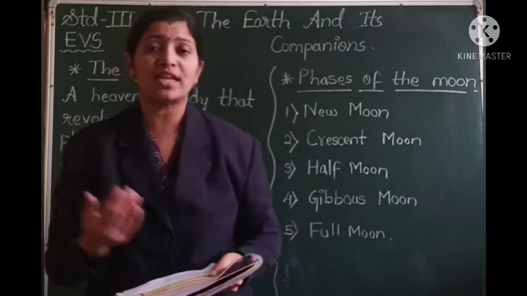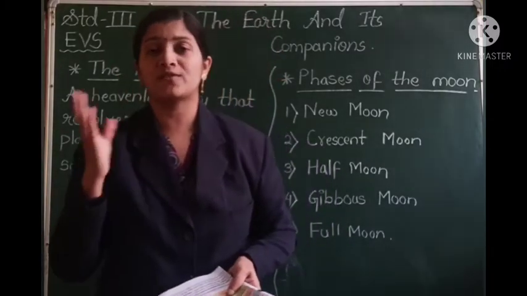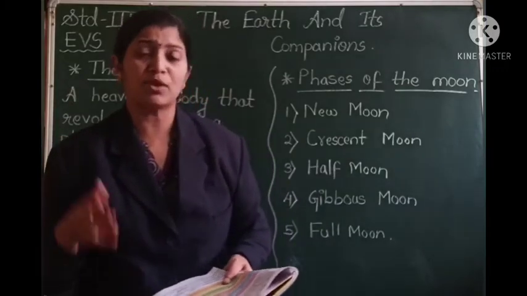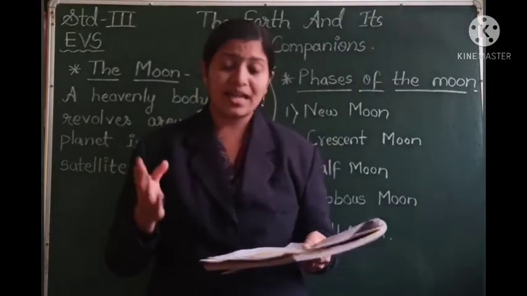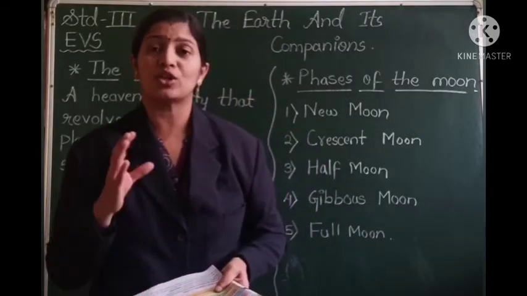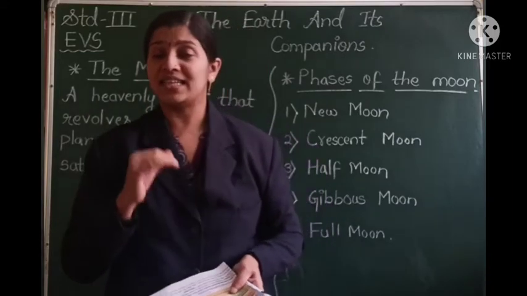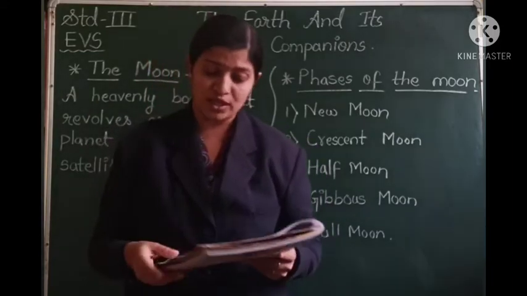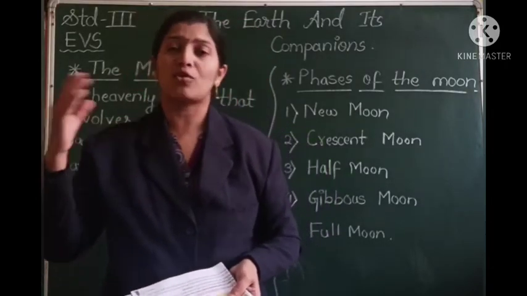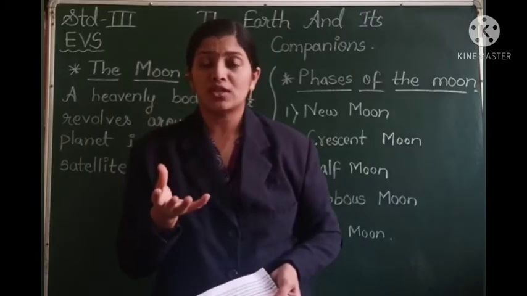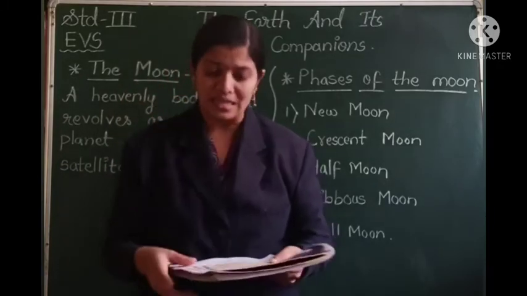Now let us move on to the next point, that is the stars and the constellations. So we can see a lot of stars in the sky during the night time. But what are these stars? The stars are big heavenly bodies that have their own light. But these stars are at a very far distance from us, and so when we look at them, they appear to us in a very small size.